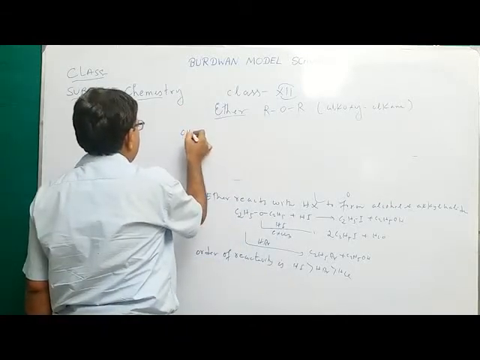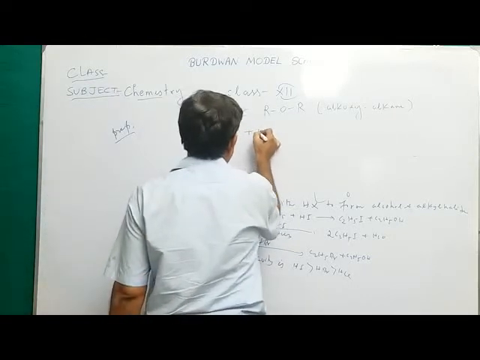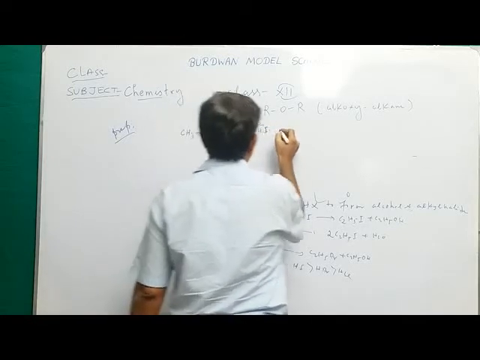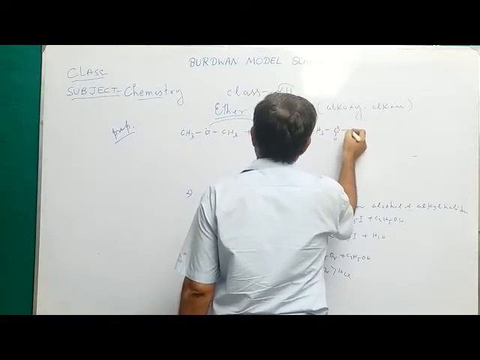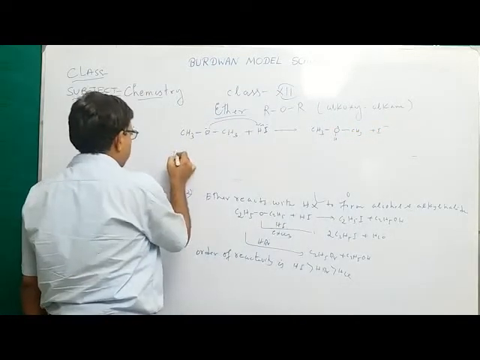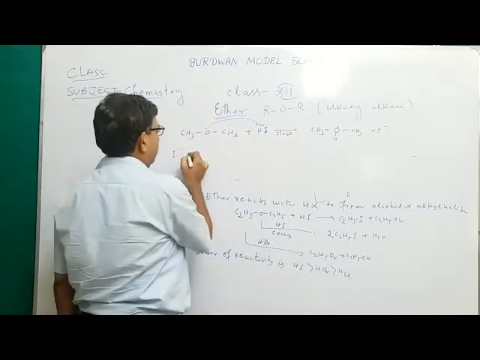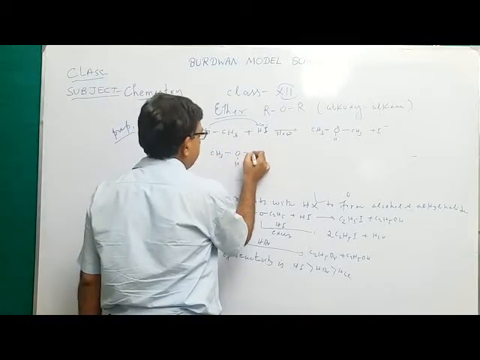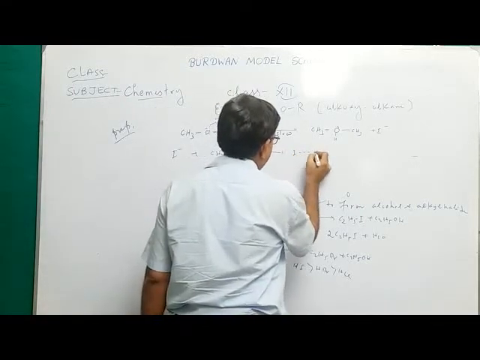For example, consider this reaction: CH3O CH3 with lone pair plus HI. HI means H plus I minus. The lone pair attacks here to form CH3OH positive CH3 plus I minus. In the next step, this is the slow step, that is the rate determining step. In the next step, this nucleophile attacks CH3OH CH3, and this carbon-halogen bond partially forms.